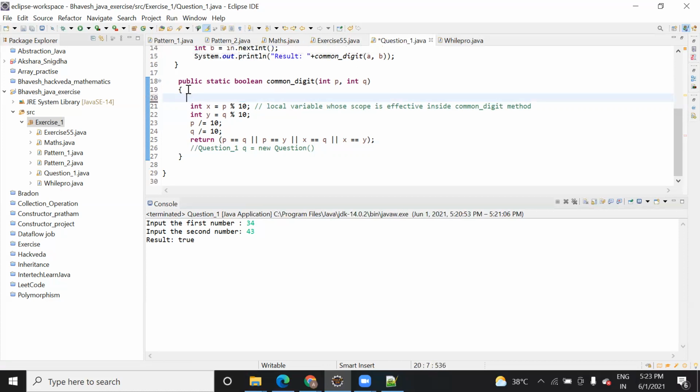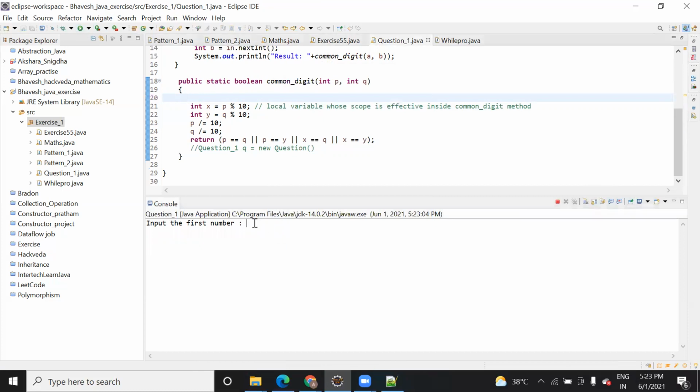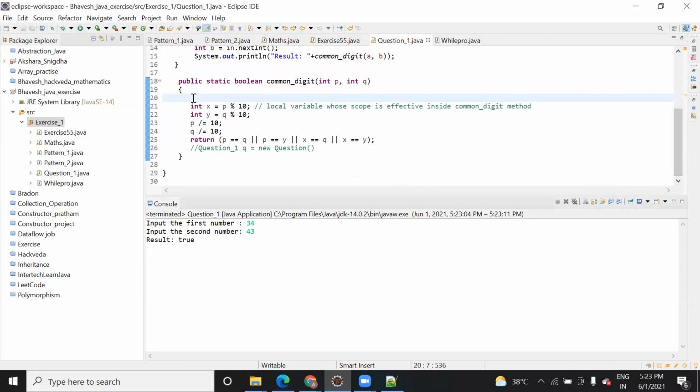I think it should work. Yeah, it's working. So there is one condition only, that the number should be 2 digit or 1 digit also, maybe. It will work properly in 2 digits only.